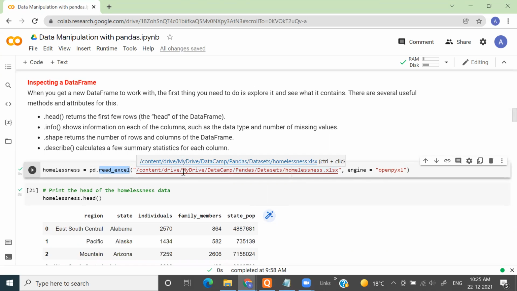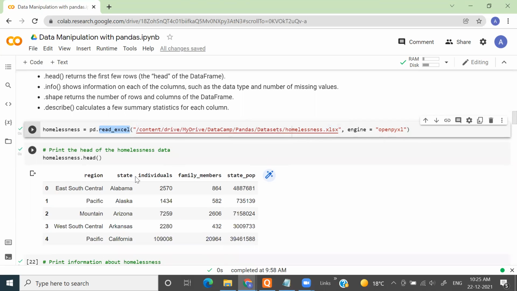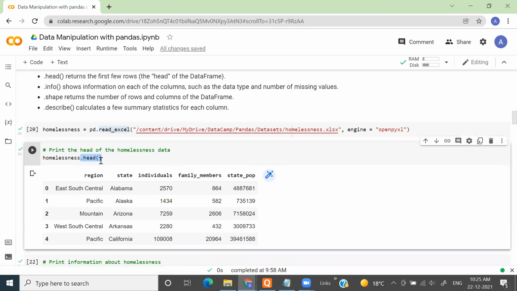Now, once you have the data in your Google Colab environment, you can check certain rows, right? For that, I'm using a method called head. This head method gives you the top 5 rows of your data. So you can see rows 1, 2, 3, 4, 5. There's no confusion about this. These are the rows, and these are the columns. Okay.